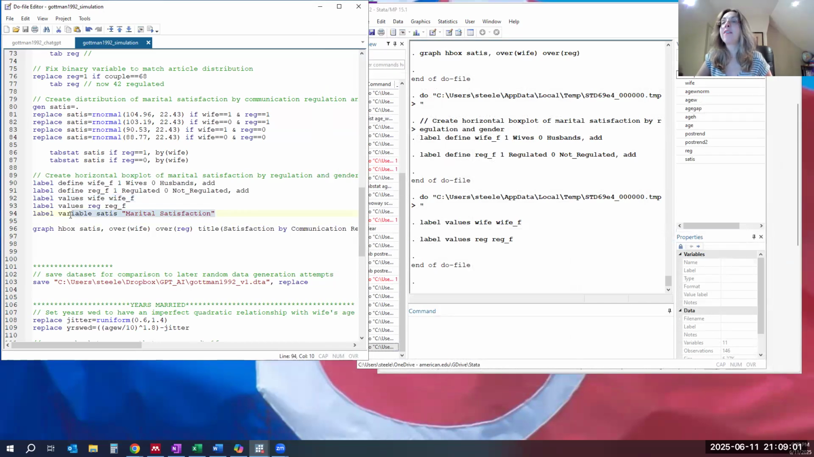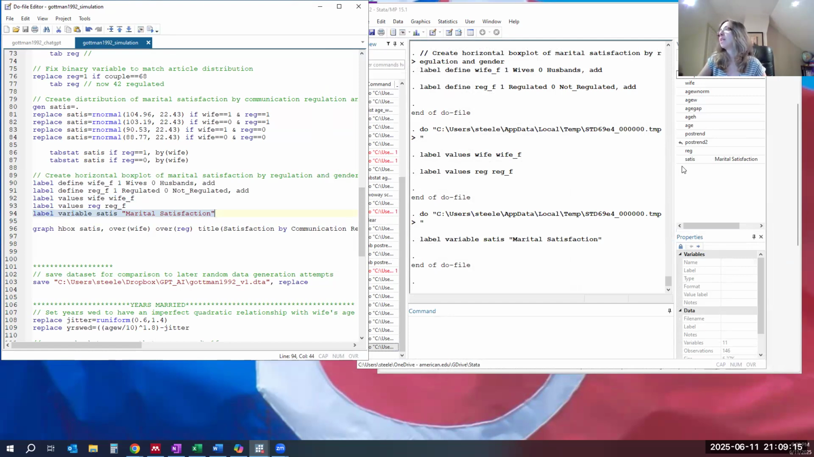Now we're going to create a label for the variable marital satisfaction. Instead of just calling it satis, we're going to give it a label for the whole variable. We're going to call it marital satisfaction. That's line 94. We run that line and we see that that works because now we see the label here on the left in our variable sorter.